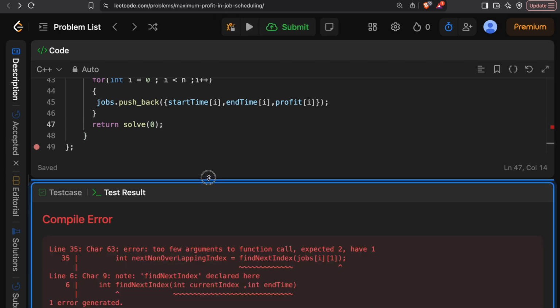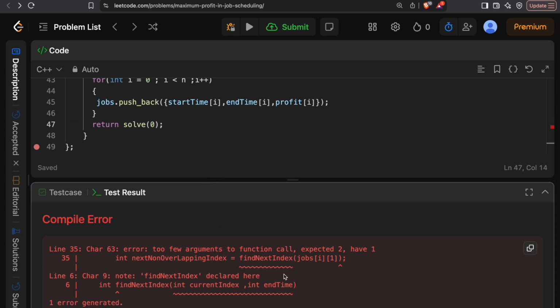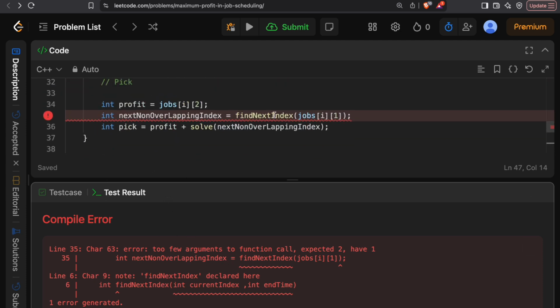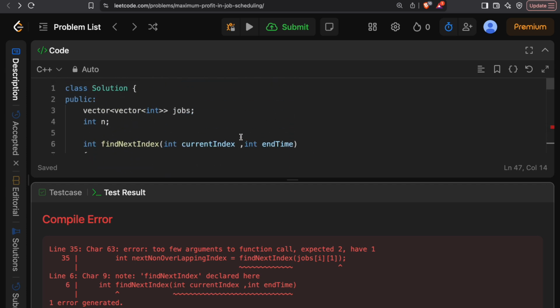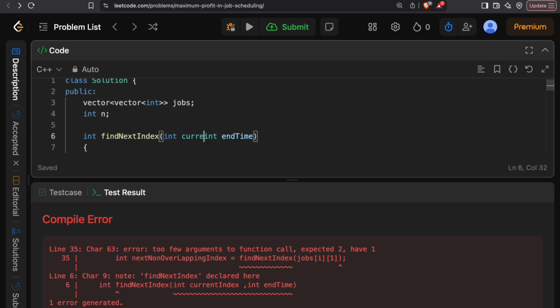So this will expect find next index I1. Too few arguments to function call. Okay, I needed to remove this as well. I'll show this part later on.